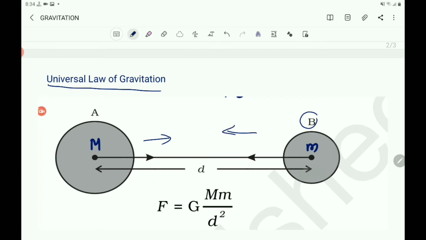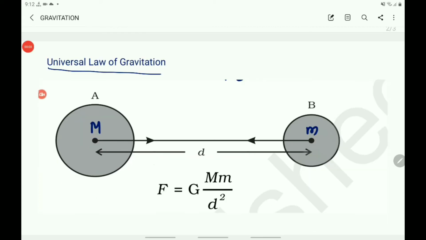And this direction shows that A attracts B towards it. Then the force of attraction is directly proportional to the product of the masses of A and B, and inversely proportional to the square of the distance between them. And the force is along the line joining the centers of the two objects.